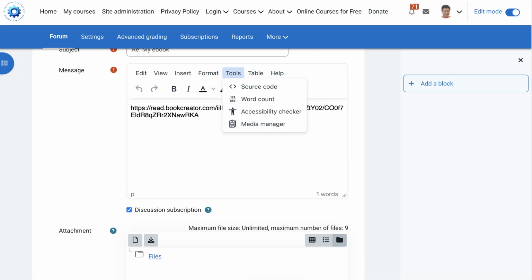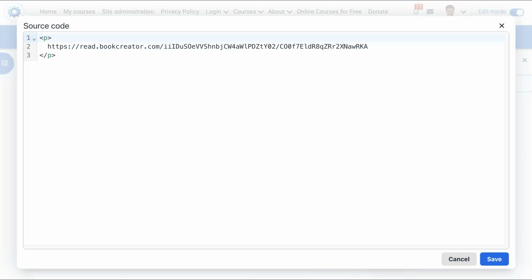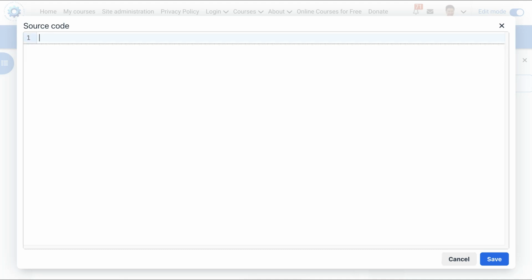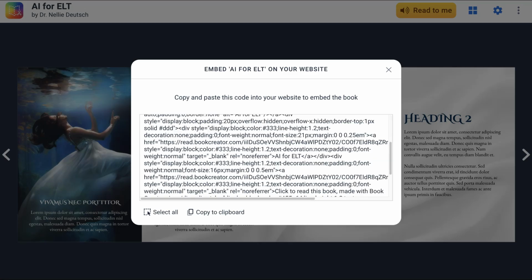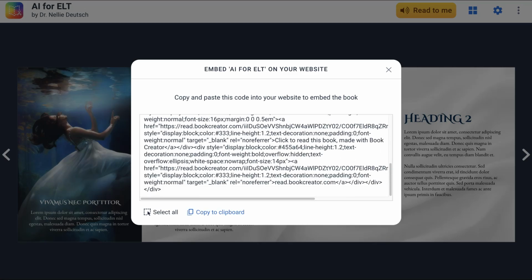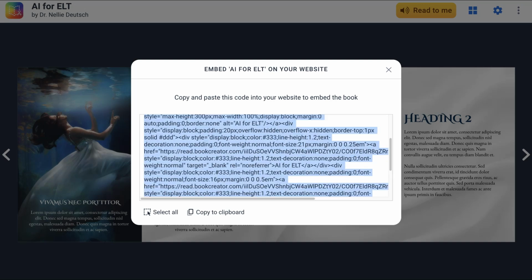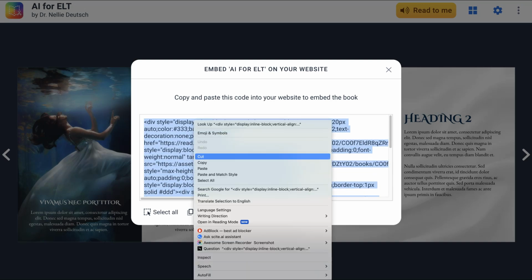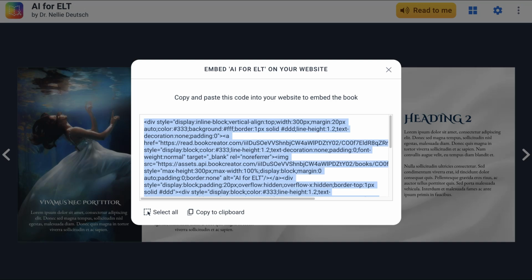So that's not the embed code. Let's go back into Source Code. And notice that is not the embed code. So let me delete it and add the embed code by going back. I didn't manage to copy it, or it didn't copy into the clipboard. So we're back here again, and we can copy to clipboard if we're sure that it's there. Otherwise, just copy it this way. All right, so I copied it this way.